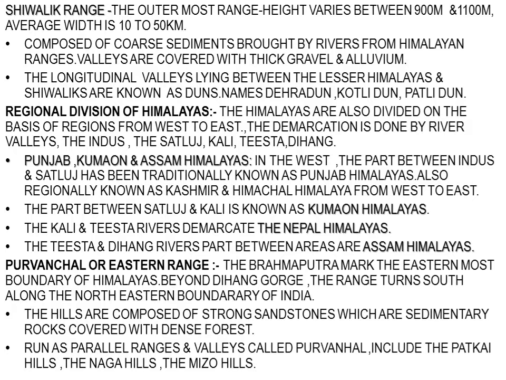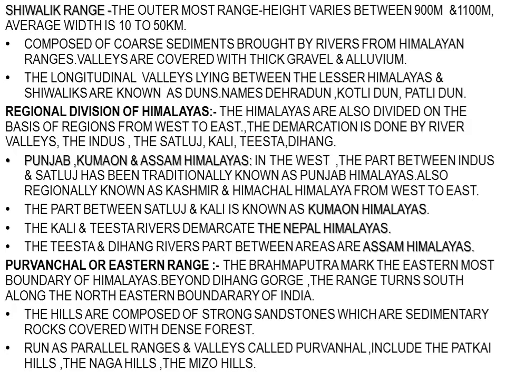Demarcation means the division of an area, and if it is done by river valleys, they are also named by those river valley systems. So we are starting from the west again. The part lying between the Indus and the Satluj river is known as Punjab Himalayas. They are also known as Kashmir and Himachal Himalayas by the local people. So these names are also given to them.